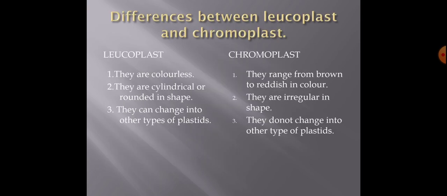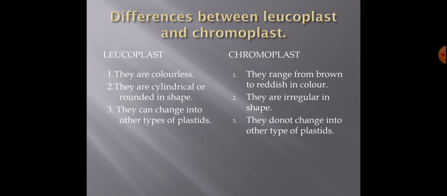Now next, differences between leucoplast and chromoplast. Leucoplasts, as I have told you students, are colorless. Chromoplasts range from brown to reddish in color. As you observe, brinjal color, tomato color, papaya color, different colors of flowers. These all colors are because of chromoplast.